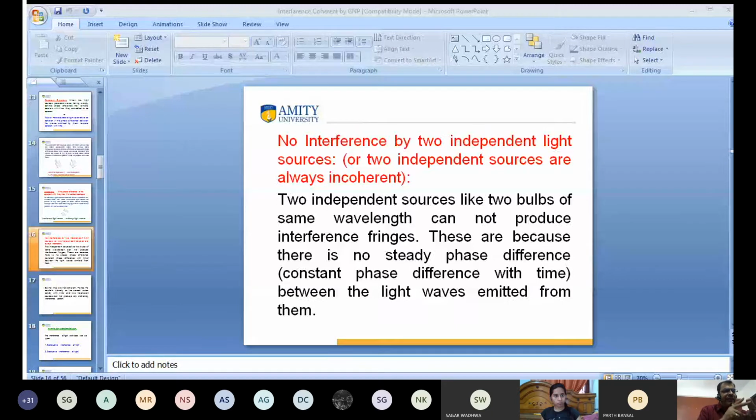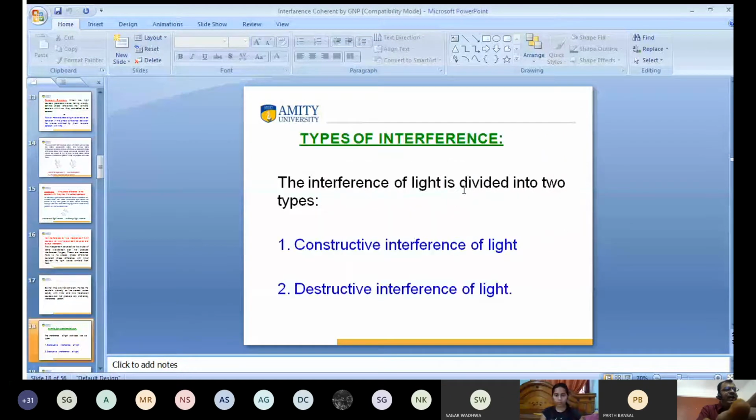Two sources that arise from one source are coherent. And coherent sources always have a constant phase difference, and they produce the interference pattern. Incoherent sources, you can say, two independent sources never produce a constant phase difference. So again, I want to discuss the types of interference.